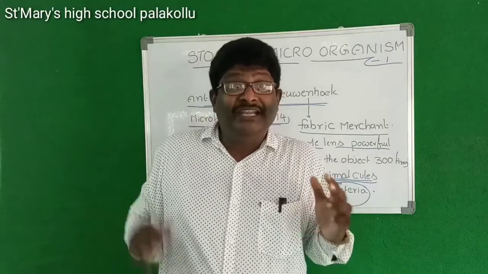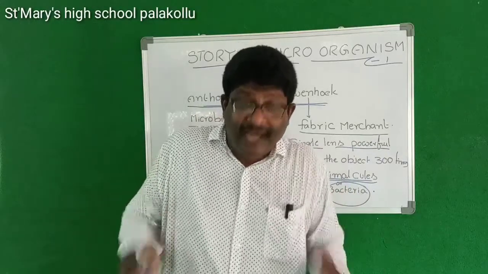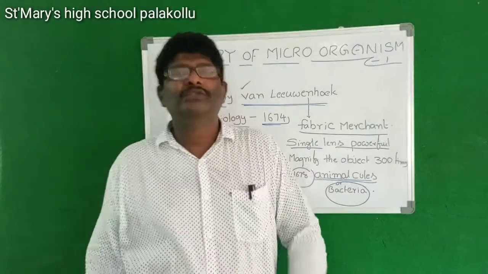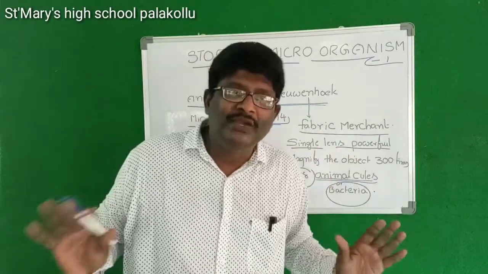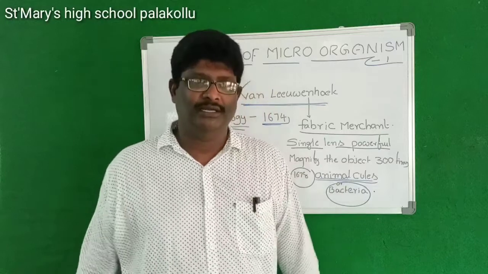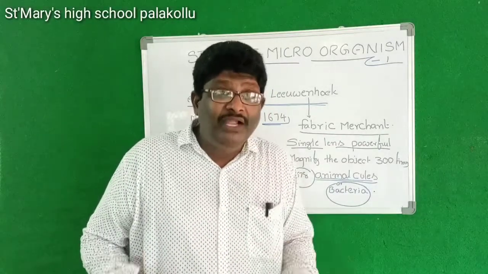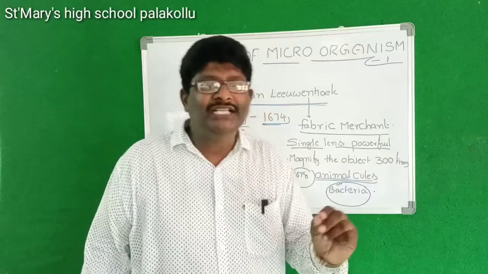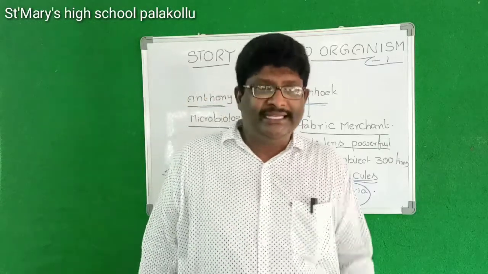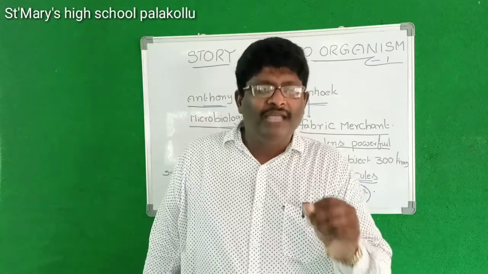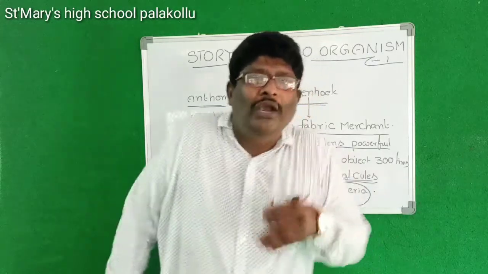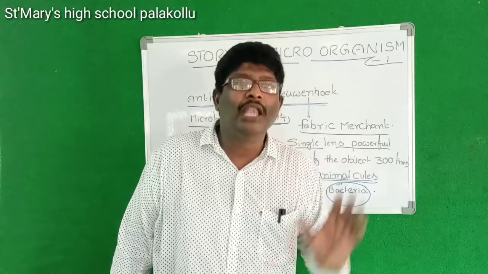There are different types of microorganisms present around us. మన చుట్టూ కూడా చాలా రకాల మైక్రోఆర్గానిజమ్స్ అనేవి ఉన్నాయి. But the first microorganisms found by Leeuwenhoek were small moving organisms present in water, called animalcules.